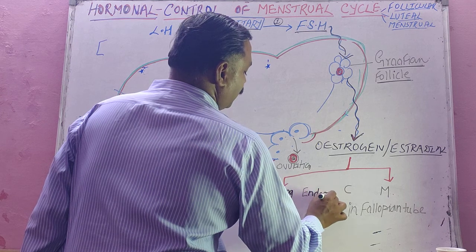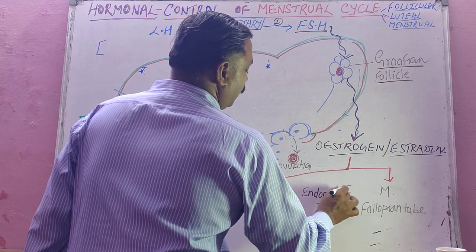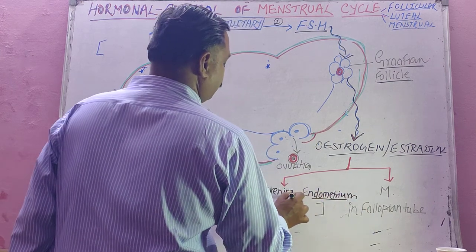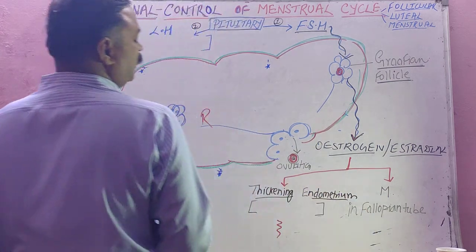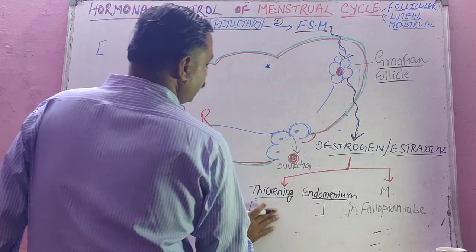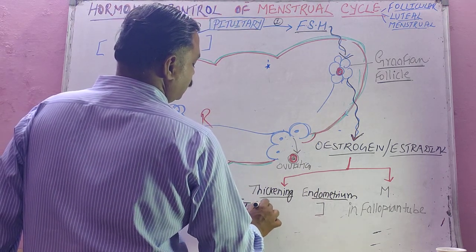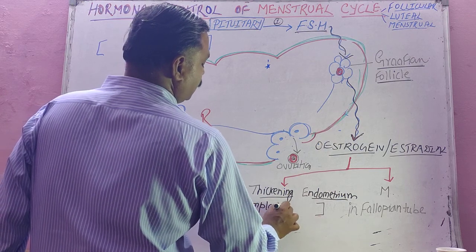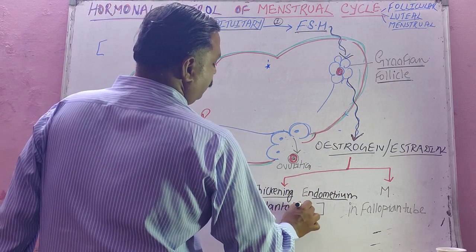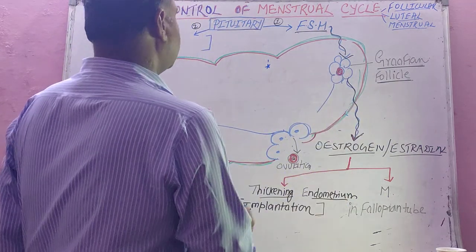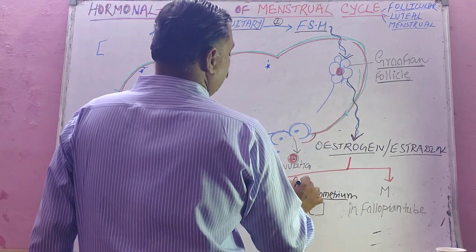Student, you know what is the endometrium? The inner lining of the uterine wall or uterus is the endometrium. They bring about thickening of the endometrium, for what? For implantation. This occurs after menarche in a female, thickening of the endometrium. This is the first function of estrogen.